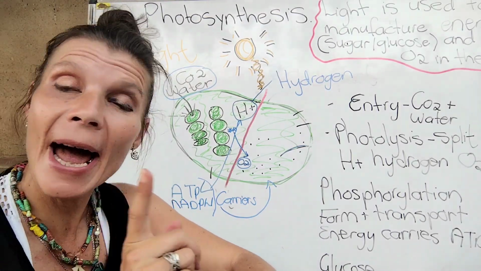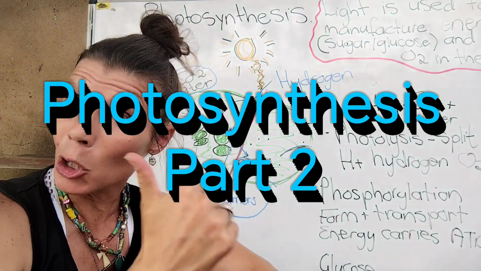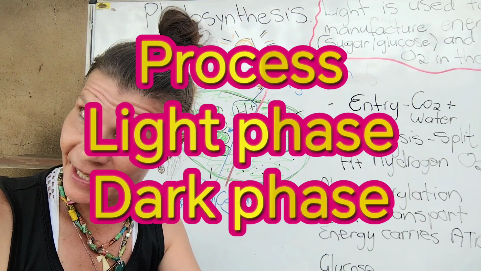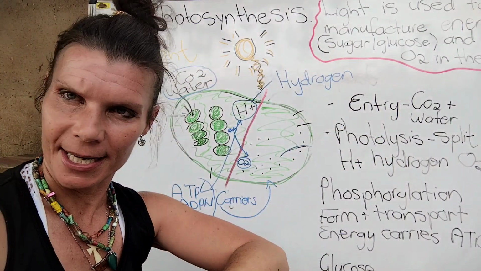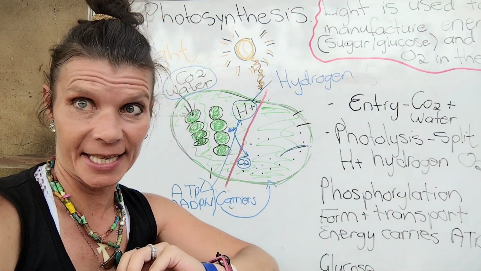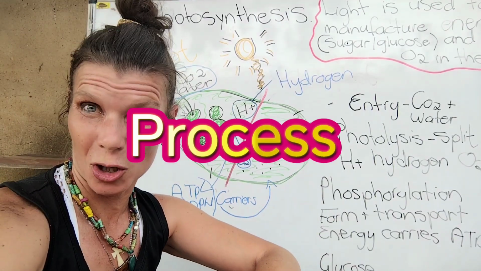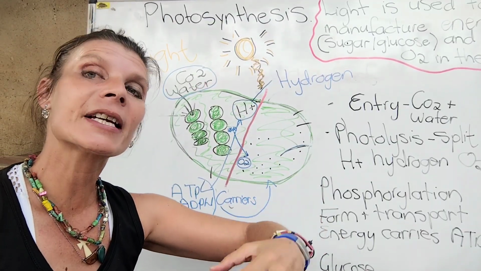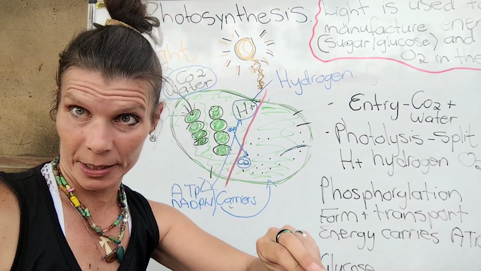Hola, and we are back with photosynthesis part 2. My process, my light phase, and my dark phase. Okay, now let's quickly see the process of photosynthesis. Remember the fabric, ne? And a fabric has a process. So my fabric was my chloroplast, my grana, my stroma, and my stomata.